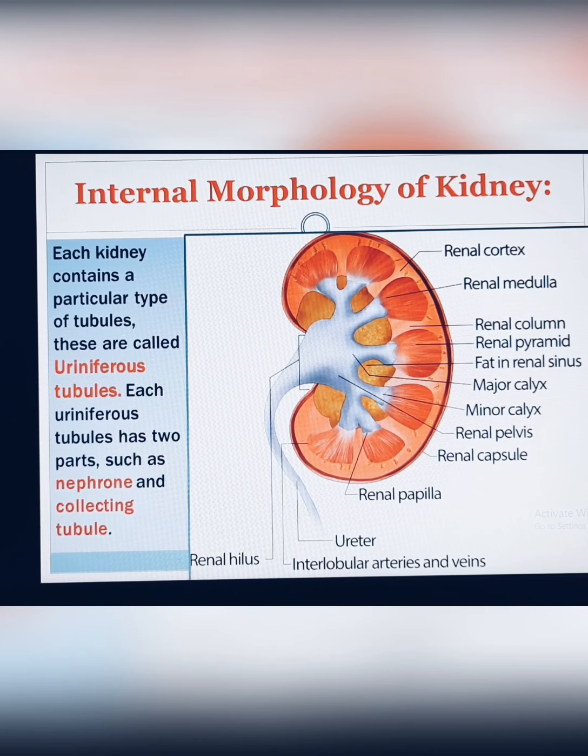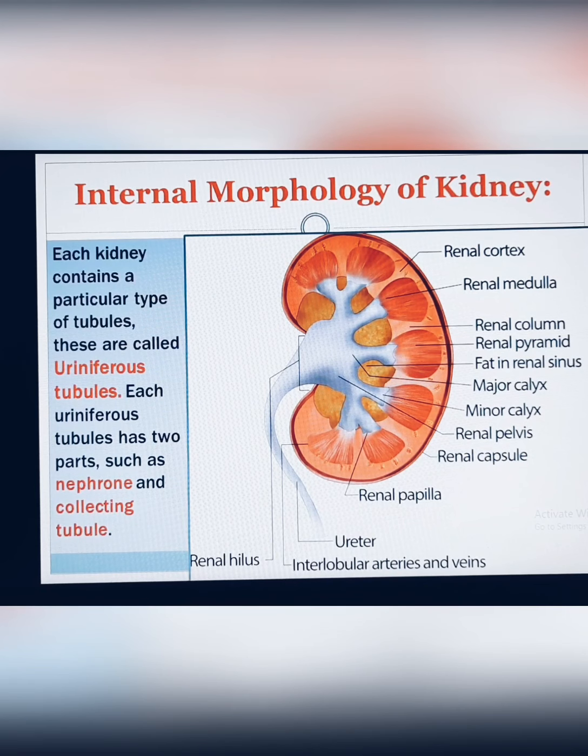For the kidney, it has two tubule portions. One is nephron, another one is collecting tubule. So for your better understanding, I want to give a comparison example to understand the external and internal morphology of the kidney. This example is one type of lucrative example, but I want to give that one. It will help to memorize